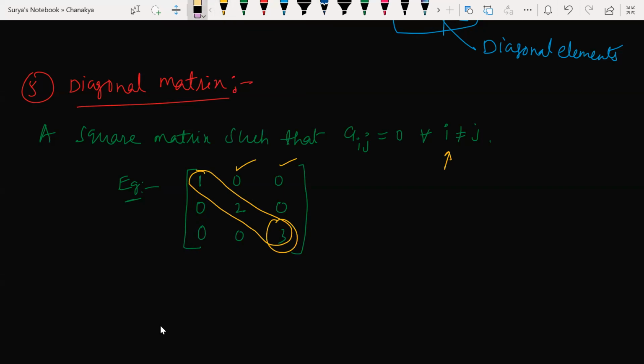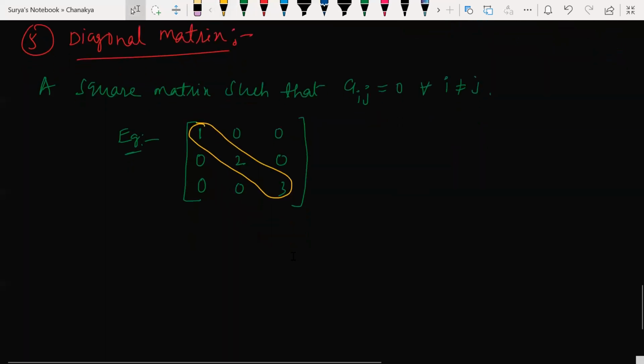Everywhere it should be 0 for all i not equal to j, which is nothing but wherever you have i equal to j, there need not be 0. Except that, everything must be 0. That is the meaning of that.